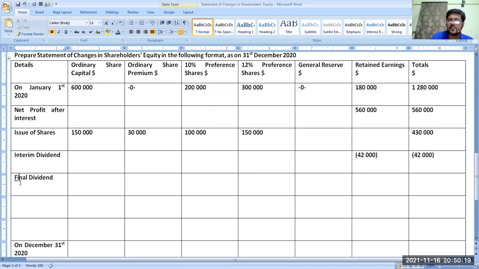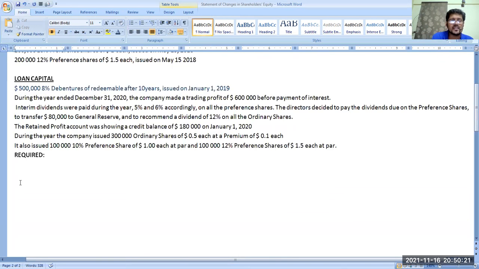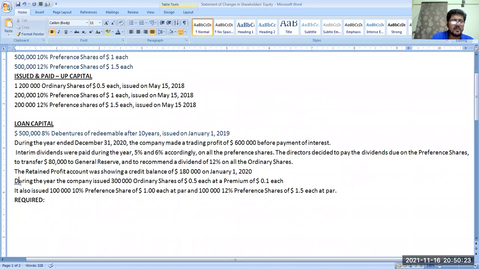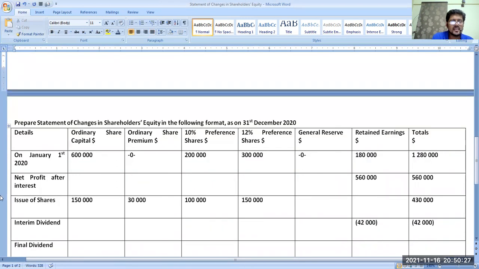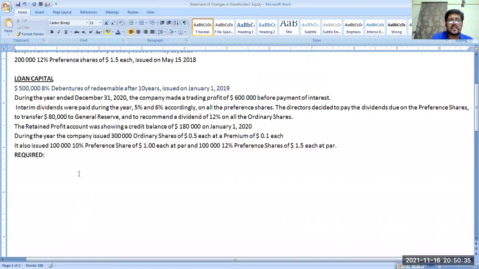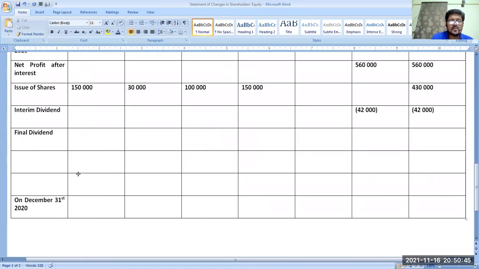So again, we'll take 42,000 on preference shares also. Now ordinary share capital has been increased. How much? See here. Ordinary shares are also increased, 600,000 plus 150,000. So that would make your ordinary share capital $750,000. And how much? 12% is given, means 90,000 dividend is given to the shareholders.